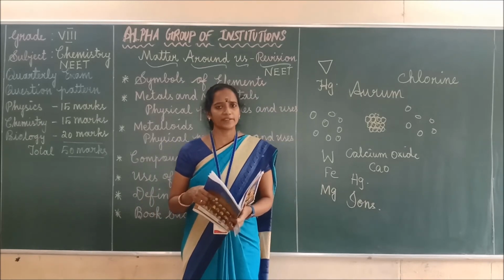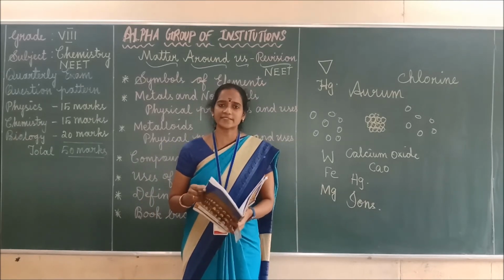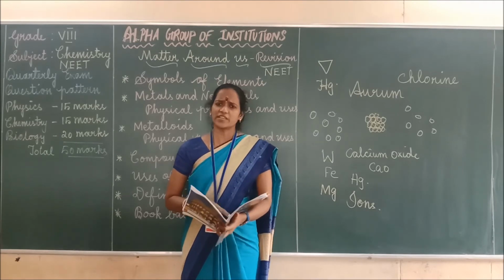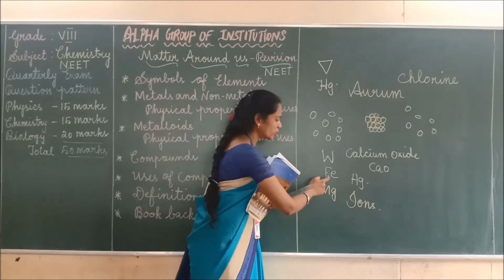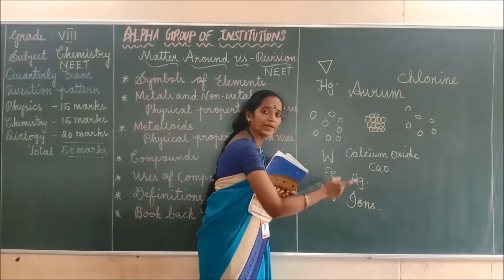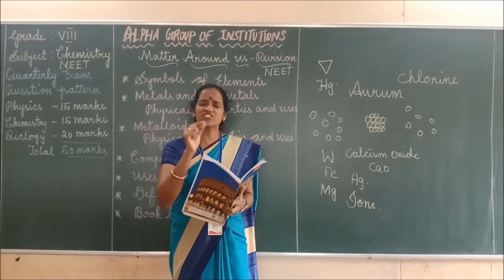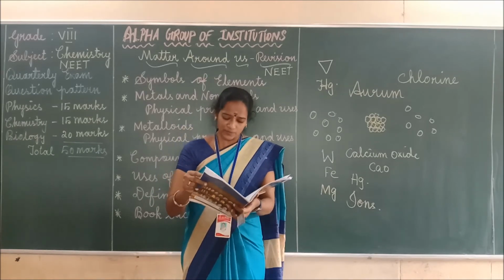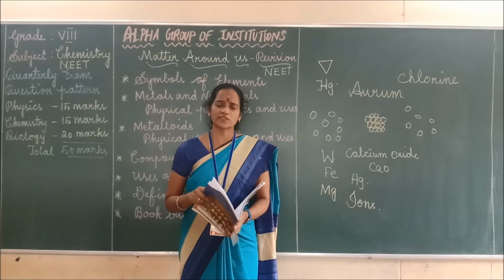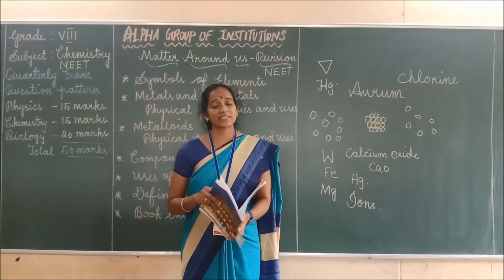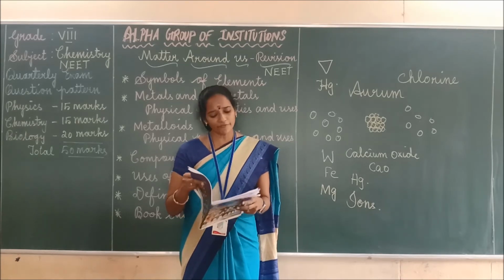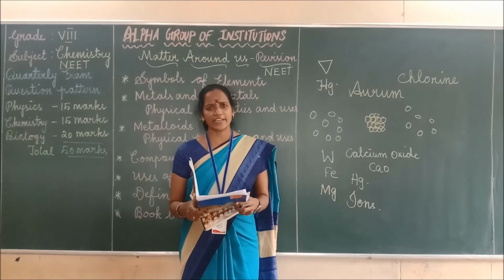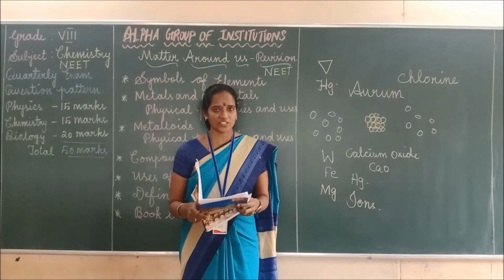Okay. Next, all gases are dash. Metals or non-metals? Non-metals. All gases are non-metals. Next, in chemistry, each element is denoted by what? It is nothing but symbol. In chemistry, each and every element is denoted by a symbol only, right? Next, dash are the building blocks of matter. Atoms. Atoms are the building blocks of matter. Okay. Dash is the smallest particle of an element. It is nothing but atom only.